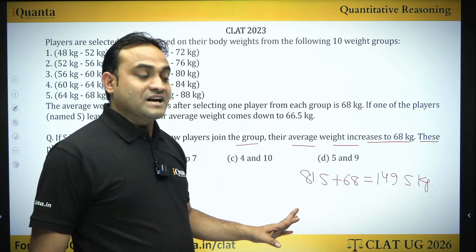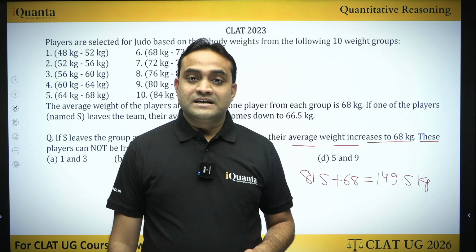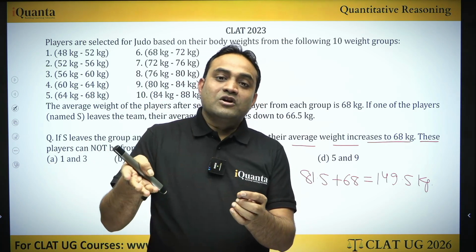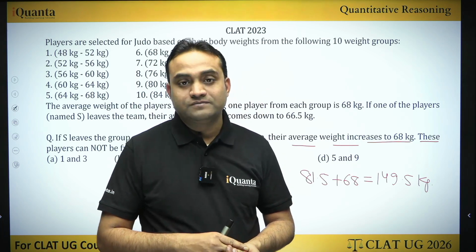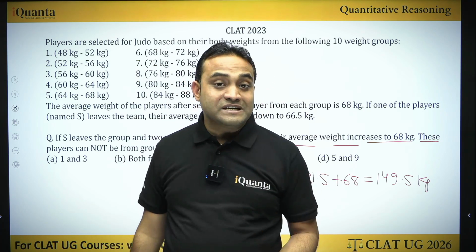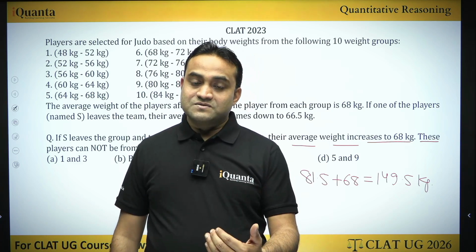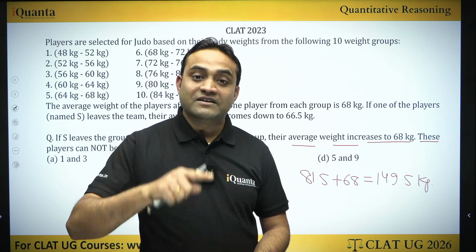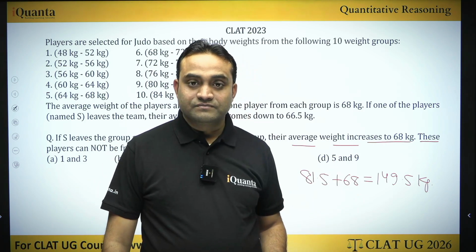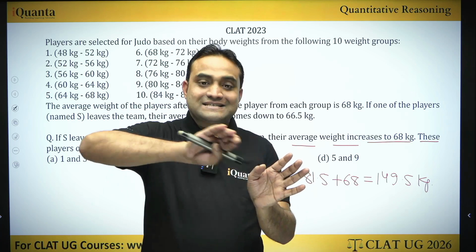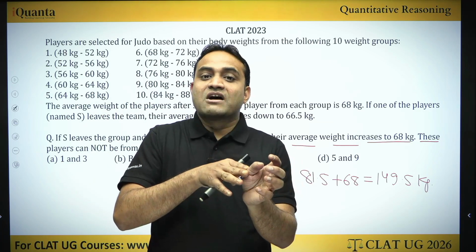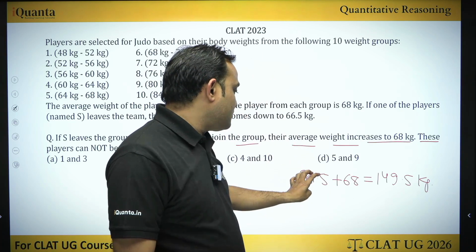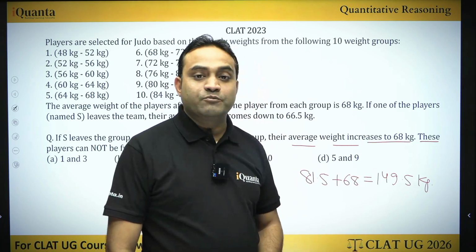Try to understand it in this way. Let's say S left and 2 more players are joining. Let's say one of the players is S himself. Then he will bring 81.5 kg weight with himself. Plus, one more player joins and still the average is 68. That means the new player, the 11th player, must weigh 68. So overall, if S is leaving and 2 players are joining and the average is again 68, can we say that the sum of weights of those 2 players must be 81.5 plus 68, which is 149.5 kg.